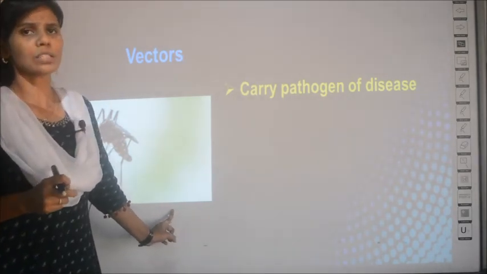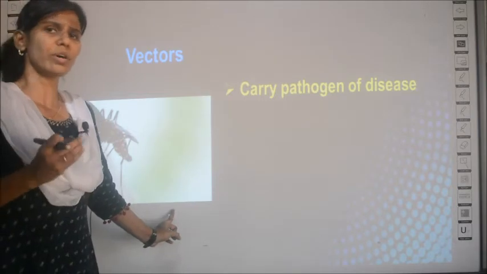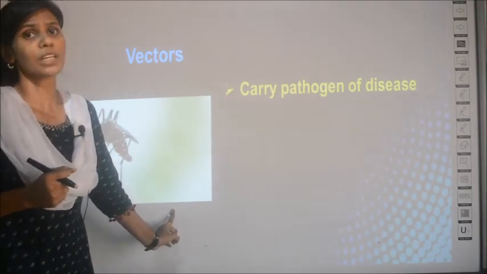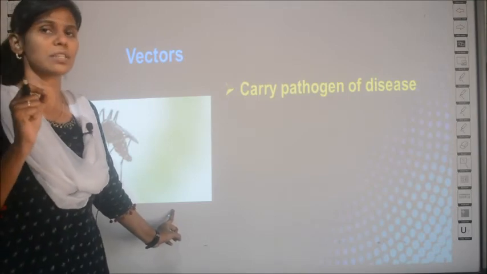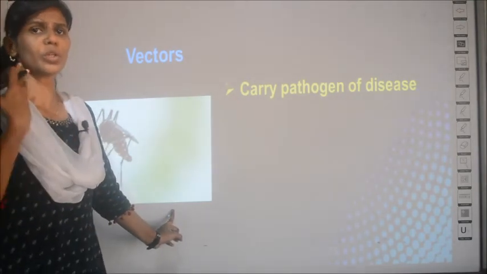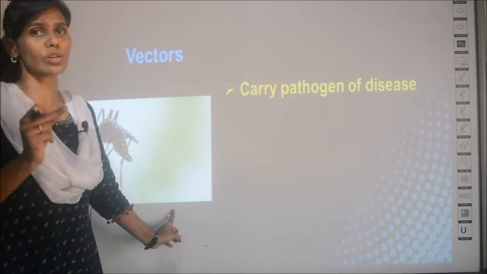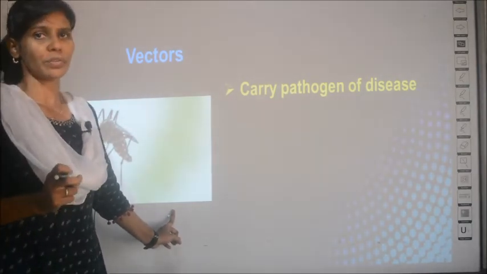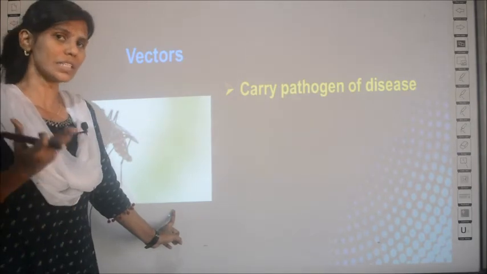What is a pathogen? A pathogen is the causative organism, or the disease causing organism. In the Zoom session you were asking, what is a causative organism? Whatever organism is going to cause the disease is addressed as the causative organism. You can also call it a pathogen. Okay, pathogen and causative organism mean the same.